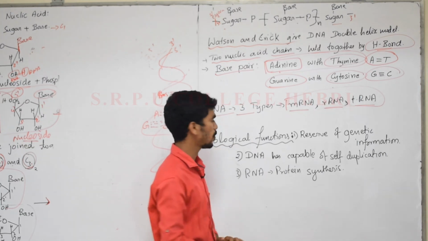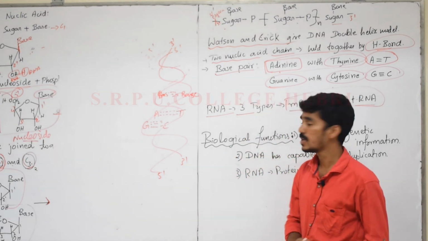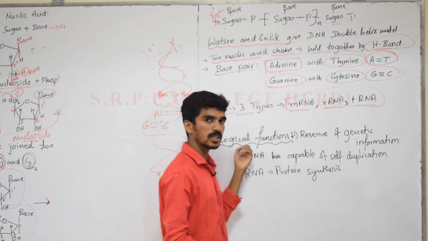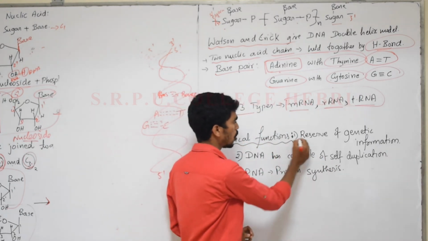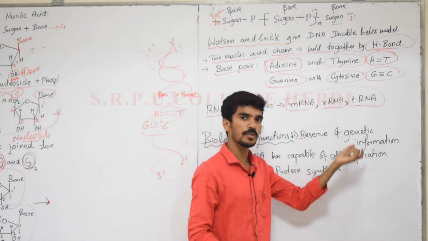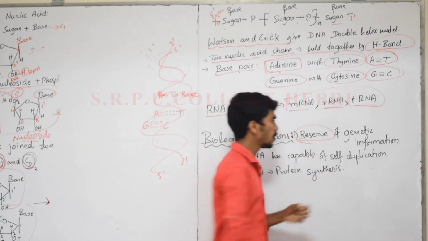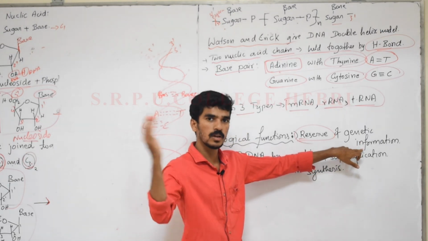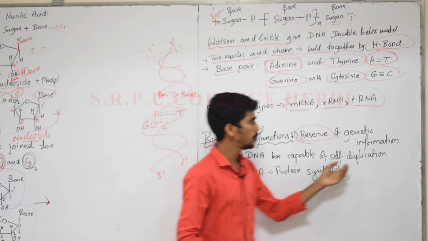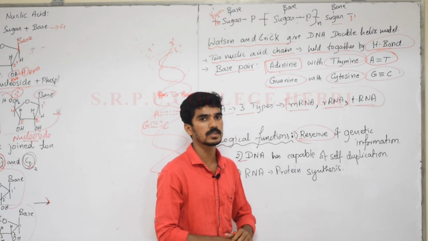Then next we'll move to the biological functions of the respective nucleic acids. This is the last part of this chapter. What is that? Just the uses or functions of DNA and RNA. You already know that these are the vehicle of genetic information carriers, DNA or RNA, the nucleic acids, which carry genetic information from the parents. And one more, DNA is capable of duplication. And one more, RNA is used for protein synthesis in our body.